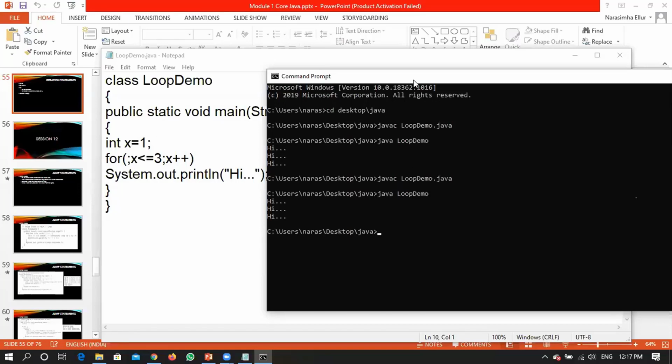Clear with the conclusion? Whoever said no, whoever said error. The initialization statement is not mandatory to write at that particular place itself, right? If you want to write it before the for loop, you can do that, no problem.